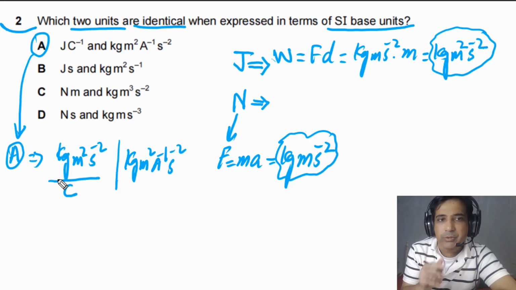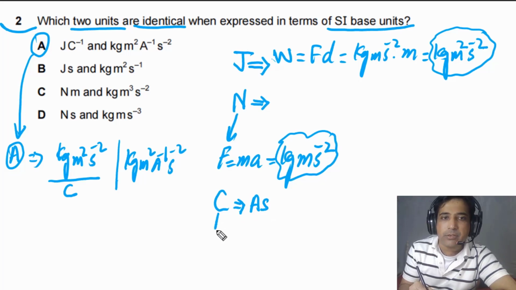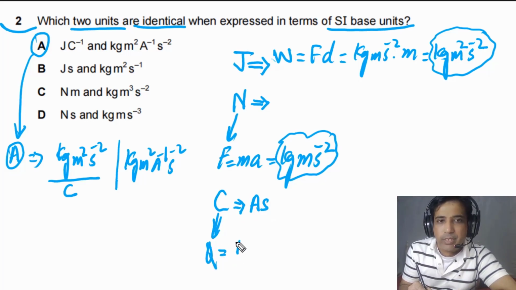Coulomb we can express as C, and Q is equal to It, so this is equal to ampere second. Coulomb is the unit of charge Q and Q is equal to It. So this SI unit we can express in terms of SI base units.